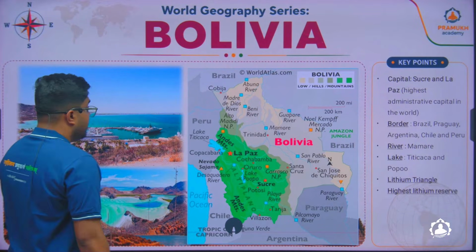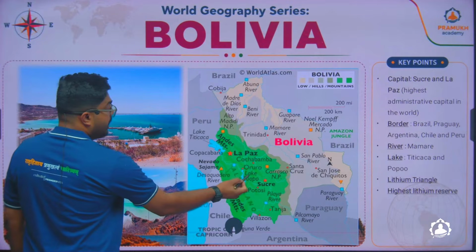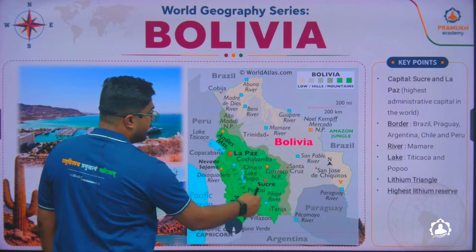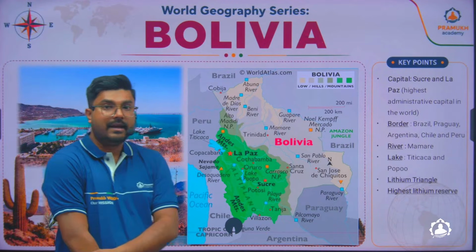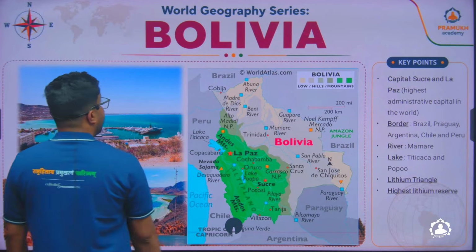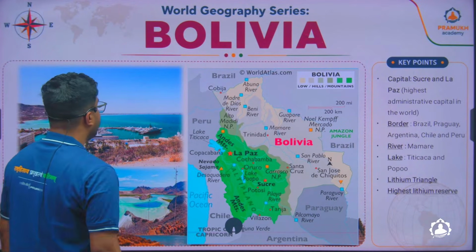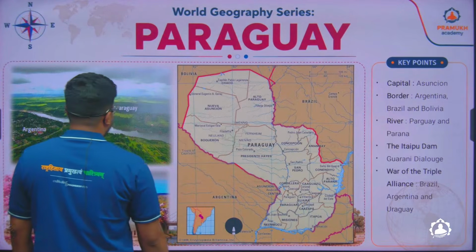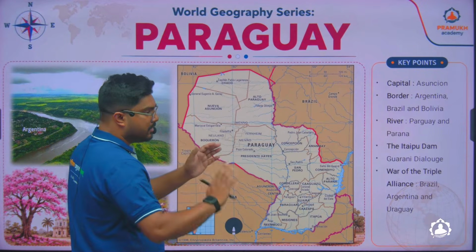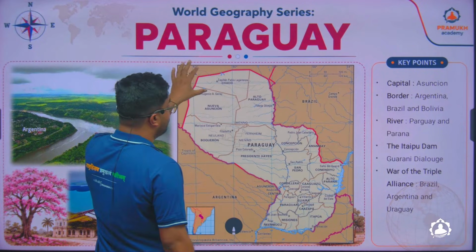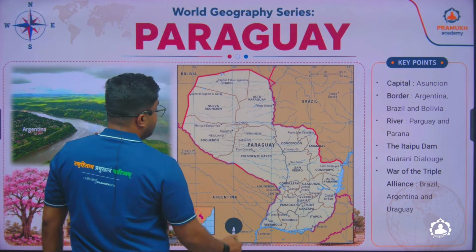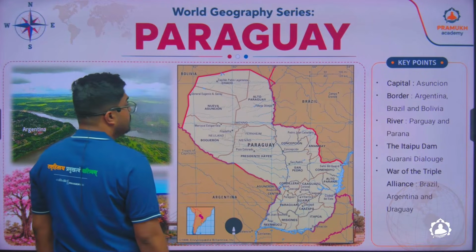Here, like I told you, Bolivia falls under the lithium triangle, that is Bolivia, Chile, and Argentina. They are in the lithium triangle, and Bolivia has the highest reserve of lithium. Next to Bolivia is the country Paraguay. Paraguay is located on the right hand side of Bolivia if you look from this side, and it is a small country whose capital is Asuncion.